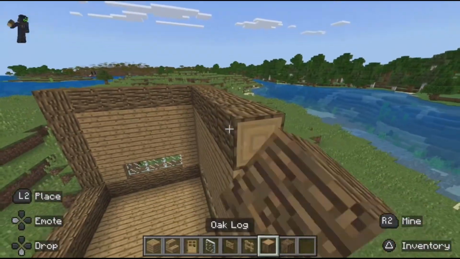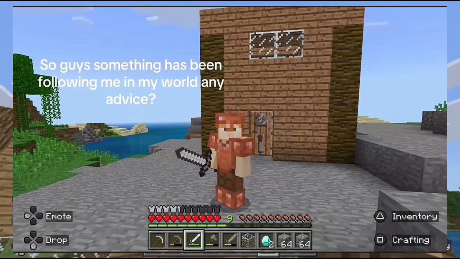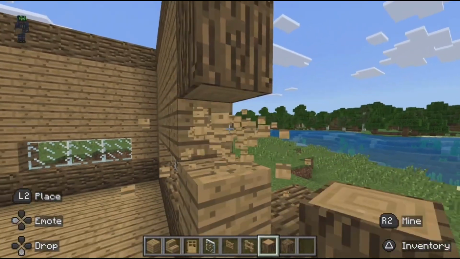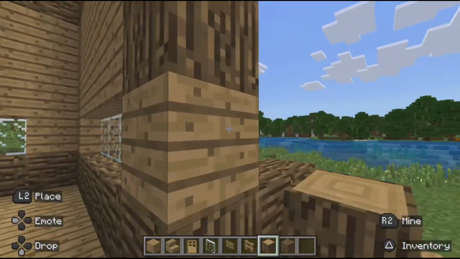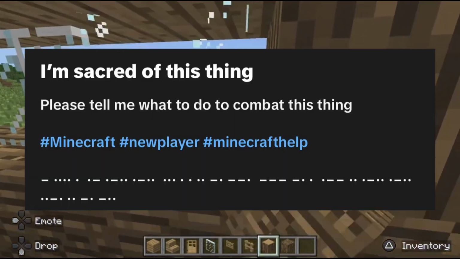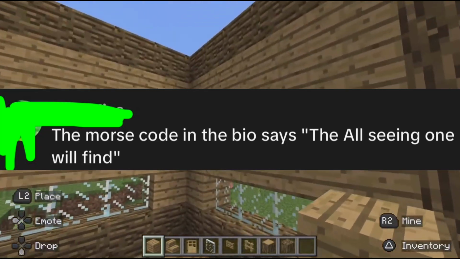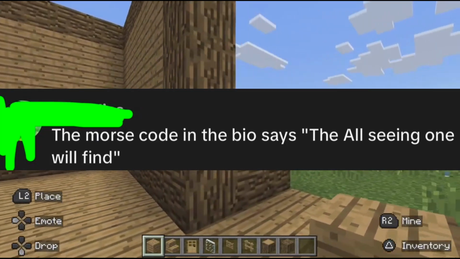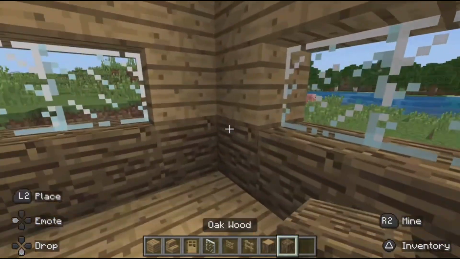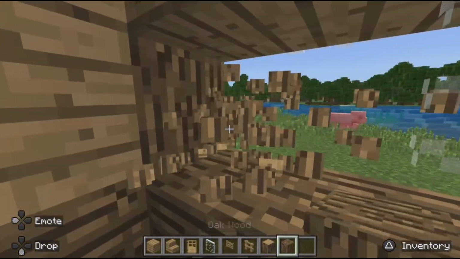In the next video, we can see that he's actually scared and now is aware of being watched in his world. But the thing is, it contains more Morse code. Some nice person actually translated the Morse code into "the all-seeing one we'll find," so now we actually have a name for what's watching him. The all-seeing one. Which I guess fits.